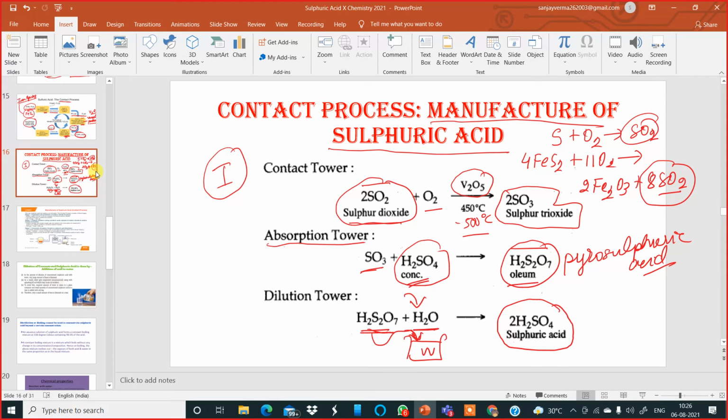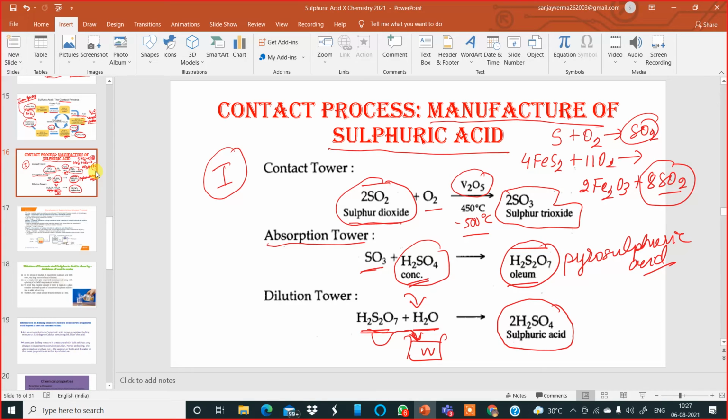So these are the steps which are very important. The contact process has been important every year. Every year questions are asked from the contact process in the ICSE final examination. So these are the steps required for the manufacture of sulfuric acid by the contact process.